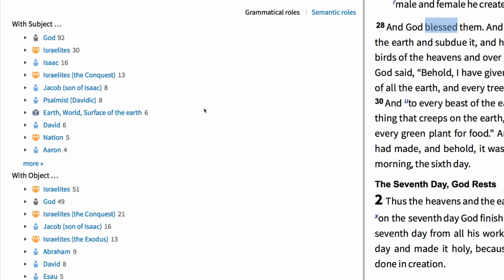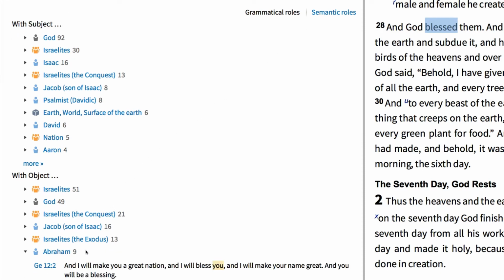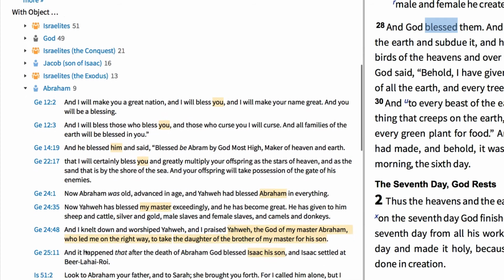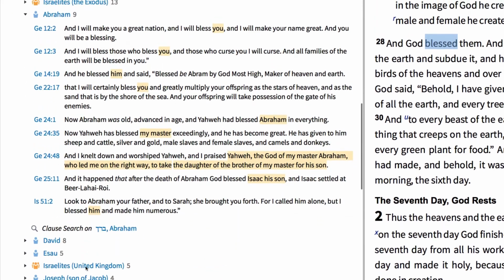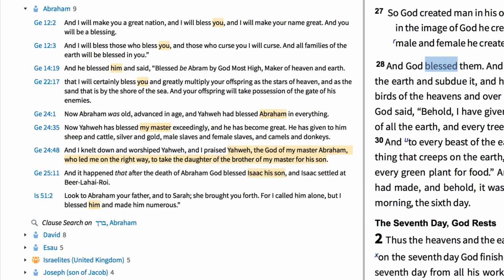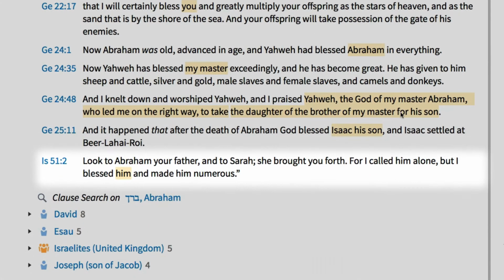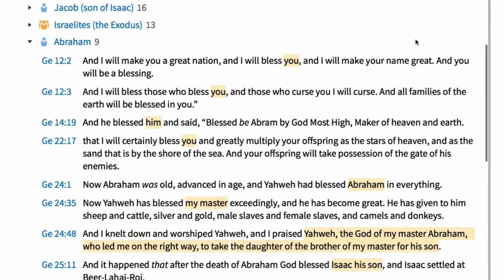Notice when I expand the hits for object Abraham, Logos shows me every occasion where this important figure is blessed by someone. As you might expect, most of the hits come from Genesis, but in Isaiah 51:2, the prophet challenged his hearers to remember how God blessed their father Abraham and made him numerous.